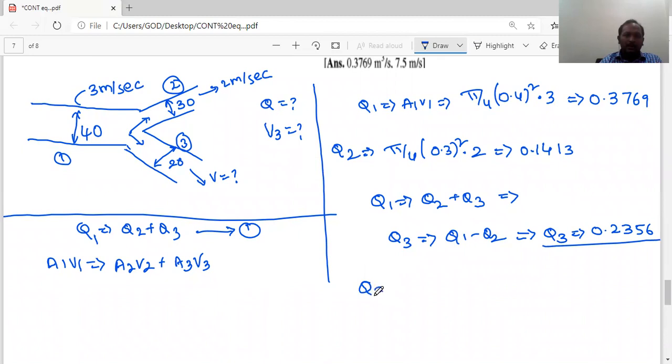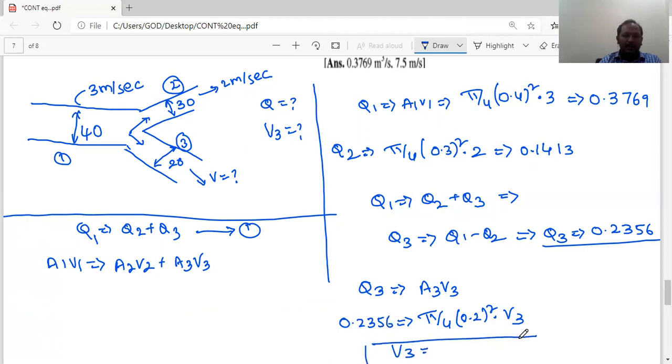Now Q3 I already know, which is equal to A3 V3. A3 is pi by 4 into diameter, given as 20 centimeter, that means 0.2 meters, into V3, and Q3 is known to you, 0.2356. From this we can write V3, which is equal to 7.2 meters per second.